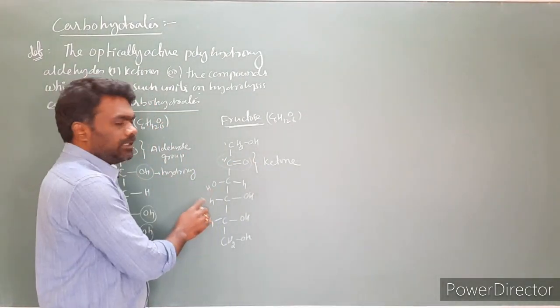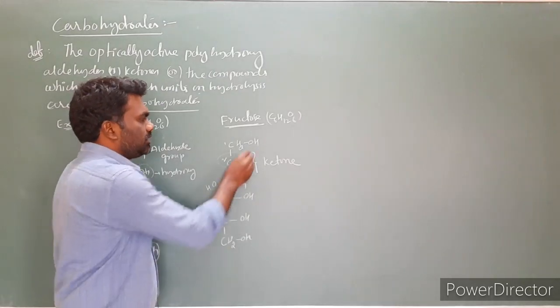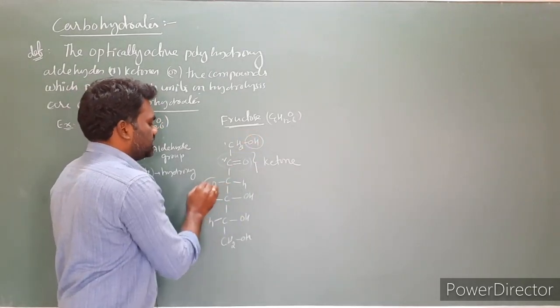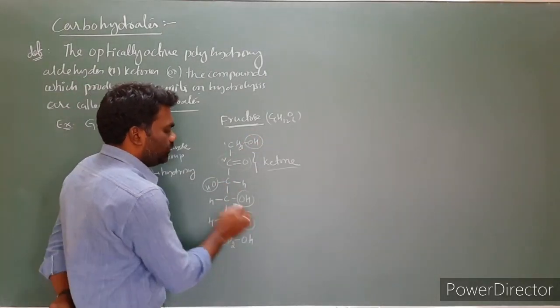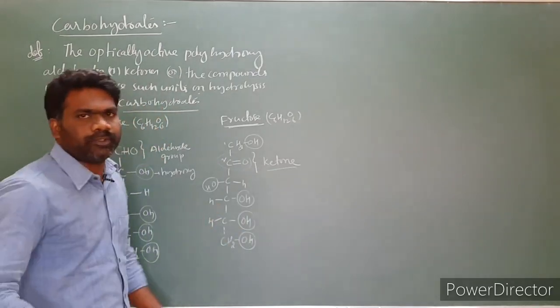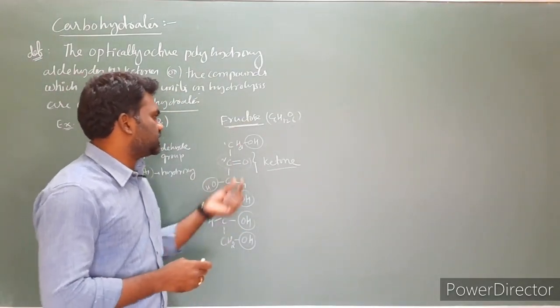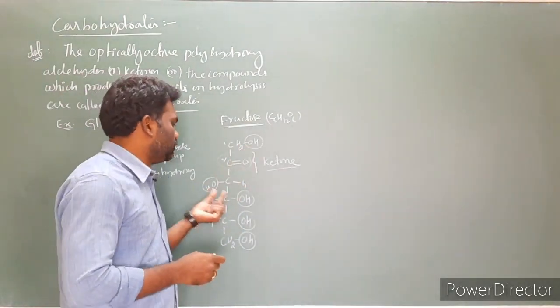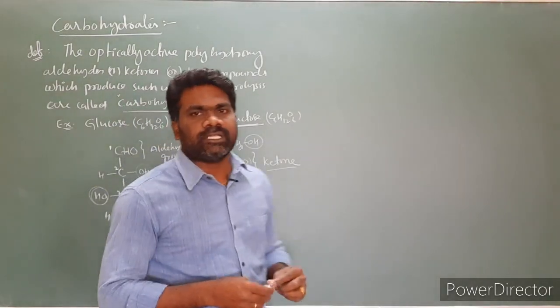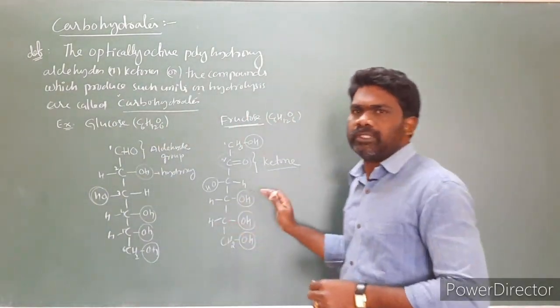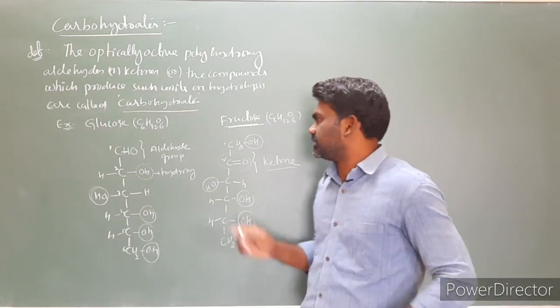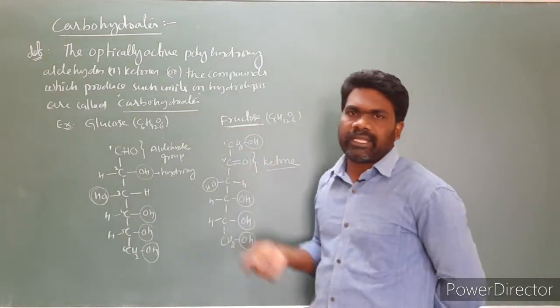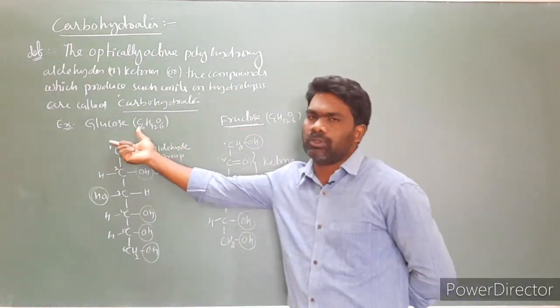Now it is also a polyhydroxy compound. Look at this. This is one OH, this is the second OH, this is the third, this is the fourth, this is the fifth OH group. So fructose contains 5 OH groups: 1, 2, 3, 4, 5. More than 2 OH groups, in that sense we have to call it a polyhydroxy compound. So fructose is a polyhydroxy compound like glucose.